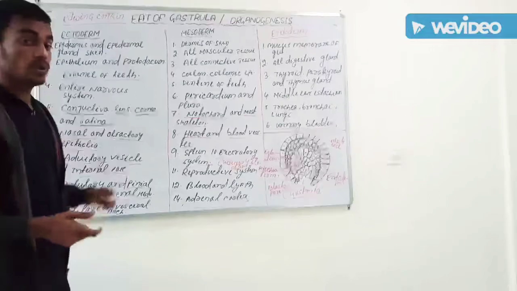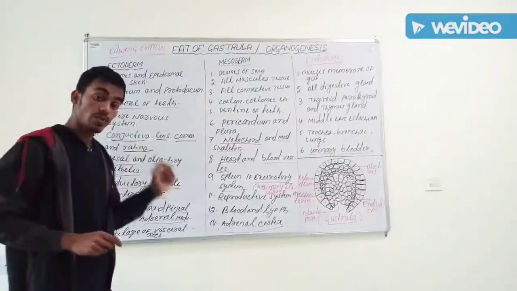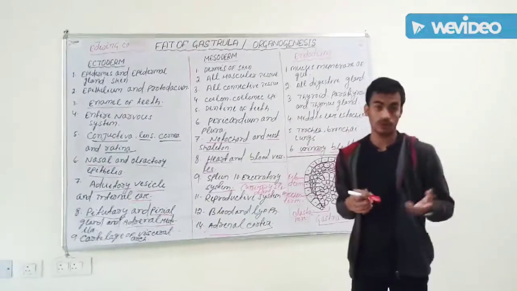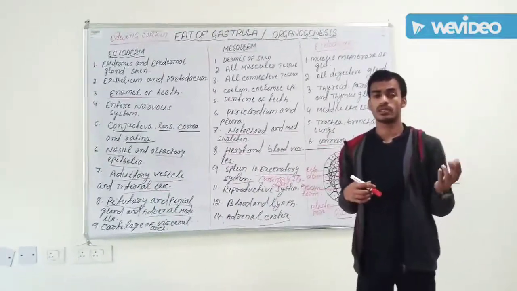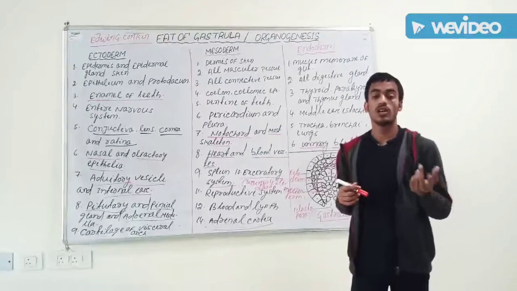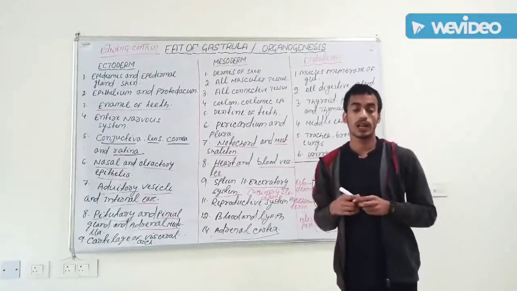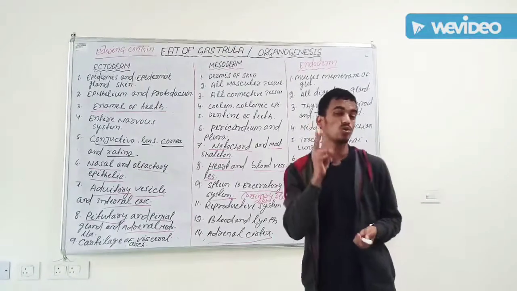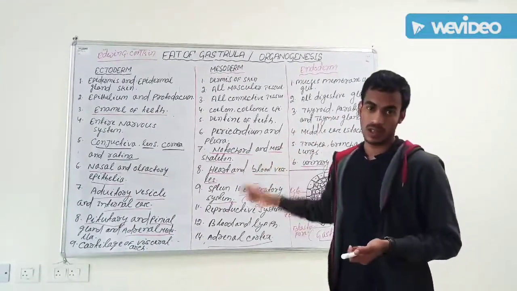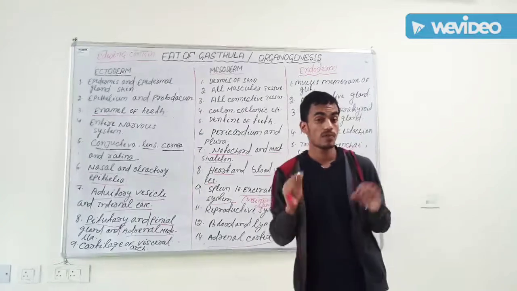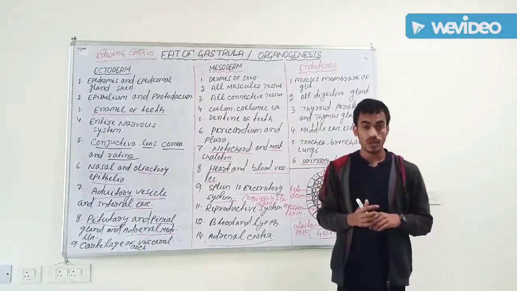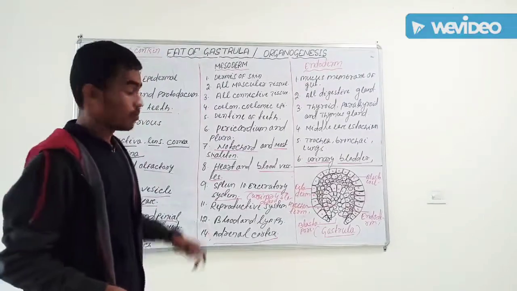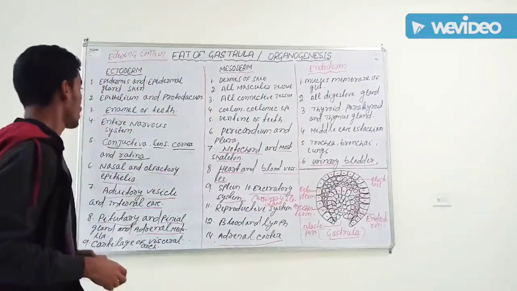Which germ layer gives which organ is very important. It is asked in many MSc entrance exams. When I gave entrance exams for different universities like Utkal, Ravenshaw, BHU, Calcutta and Santiniketan, every university asked one or two questions from this topic. It is also important for the NEET exam. So it is a quick tip and quick guide, and you can see the table. Easily you can remember these things.